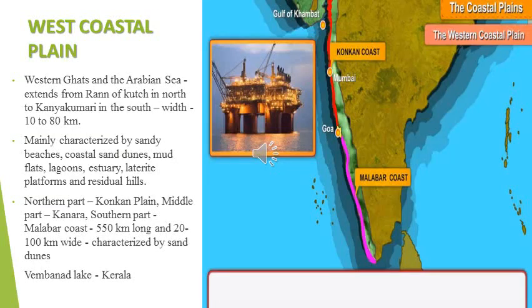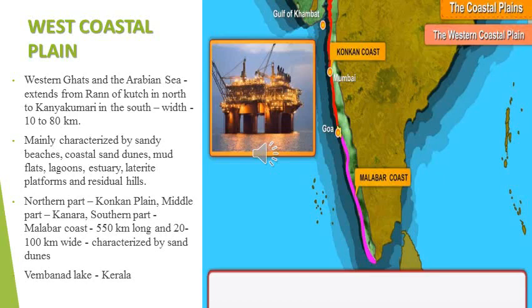West coastal plain. The west coastal plain lies between the Western Ghats and the Arabian Sea. It extends from the Rann of Kutch in the north, that is in Gujarat, to Kanyakumari in the south, that is in Tamil Nadu. It extends from Gujarat to Tamil Nadu.